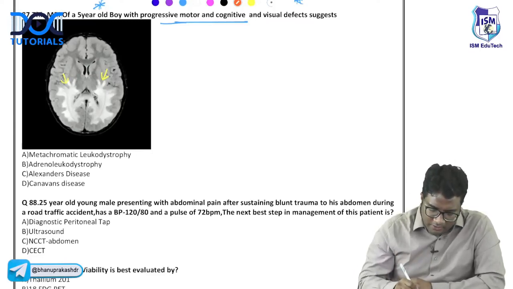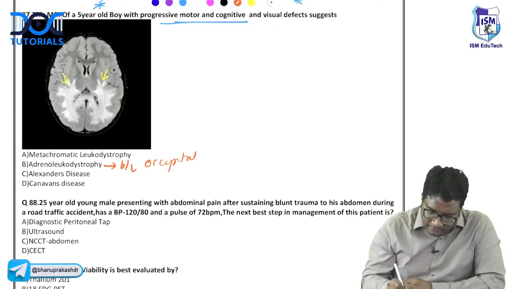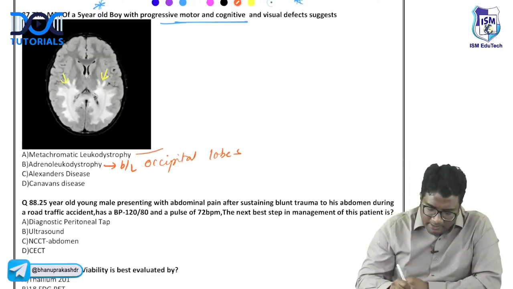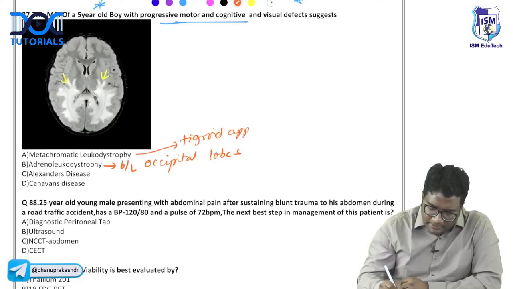So this is adrenoleukodystrophy. MLD, metachromatic leukodystrophy, has a tigroid or leopard skin or lamellated appearance on MRI.